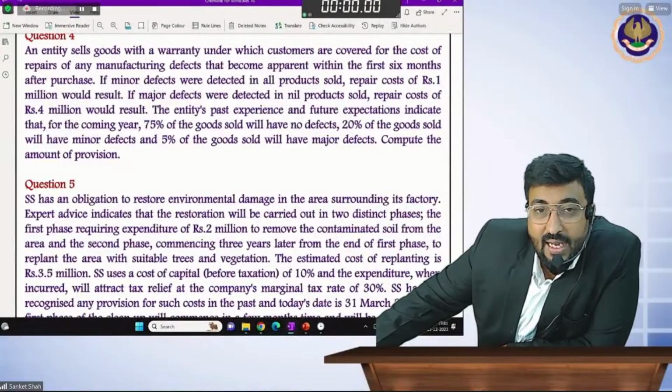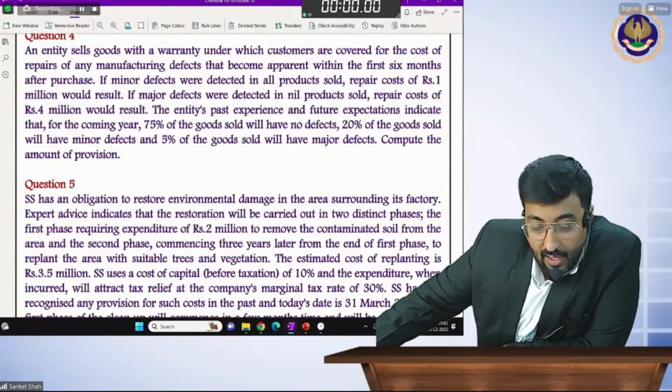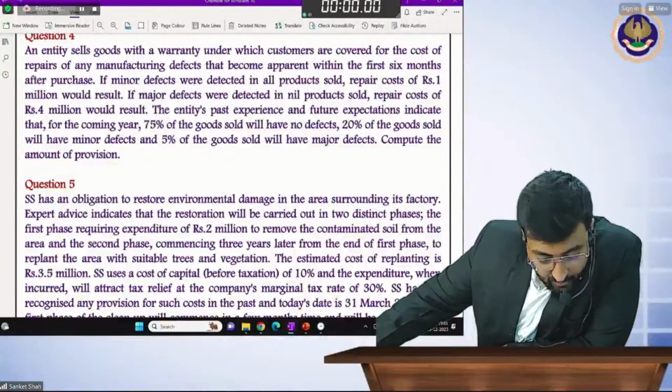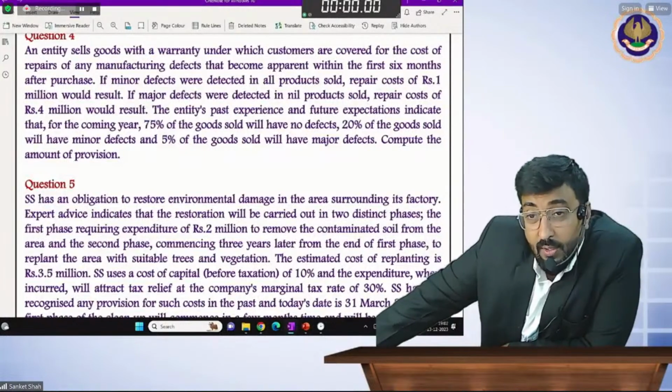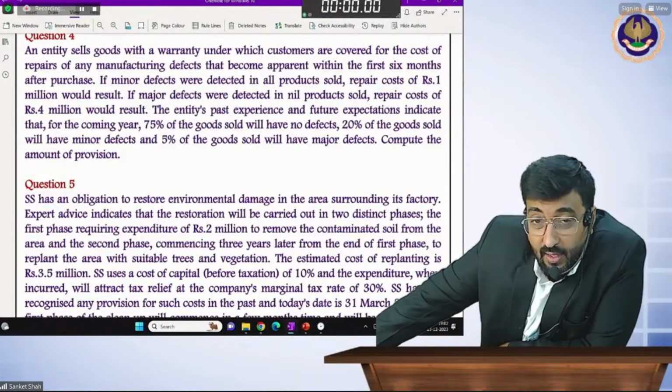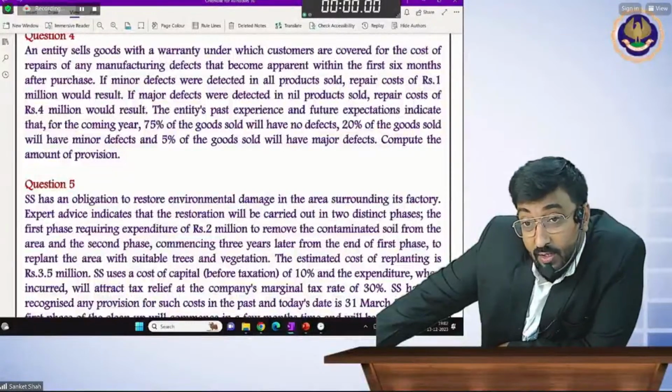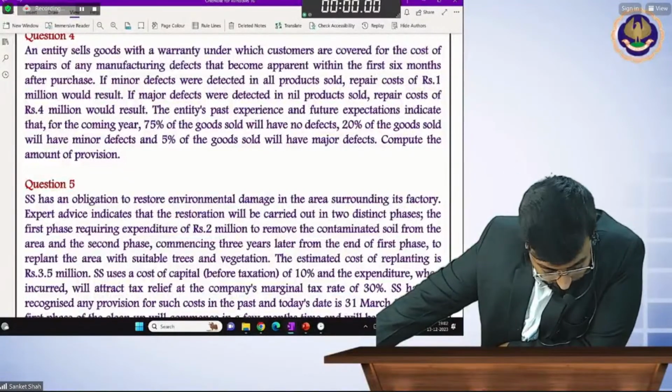Try to understand. Acha, till now any query? Quickly tell me, is there any query or not? Any word you haven't understood? Come on, ask.